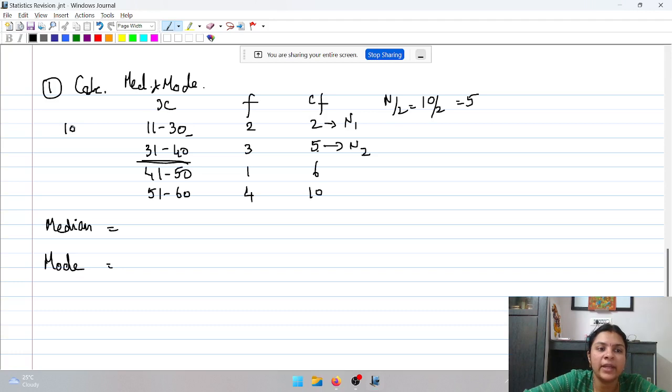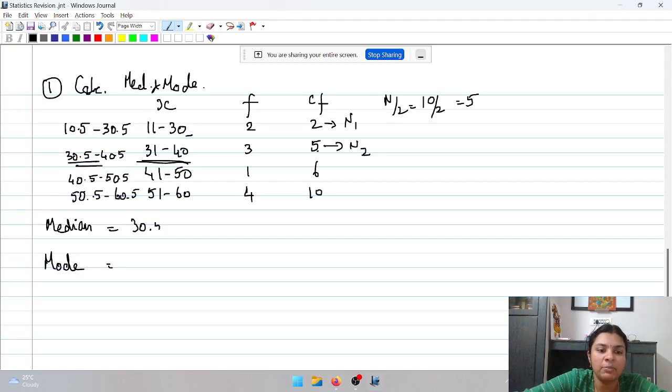So, you will get 10.5 to 30.5, 30.5 to 40.5, 40.5 to 50.5 and 50.5 to 60.5. Now, in this we are going to use 30.5 as the basis.